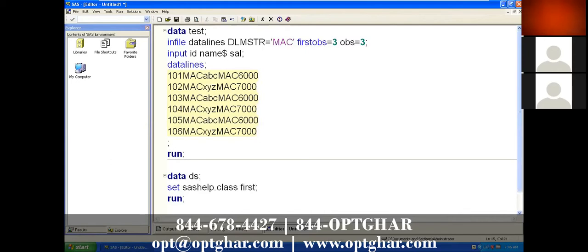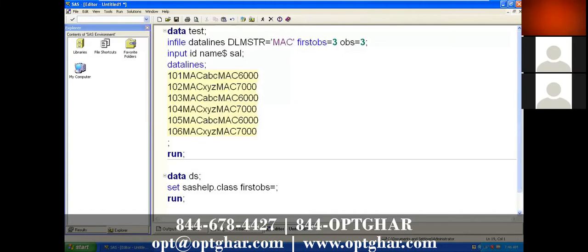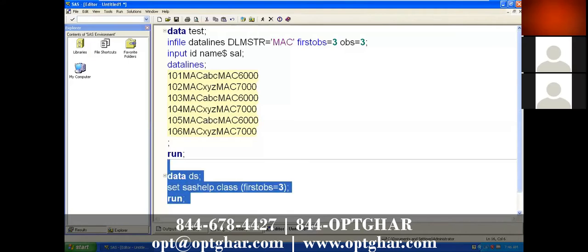Here, firstobs equal to 3, but the problem is you should not specify it without brackets. It should be specified in brackets. So that is the syntax. When you are using this option in the infile statement, it need not be in brackets, but when you are using it in the data set statement, it should be in brackets.